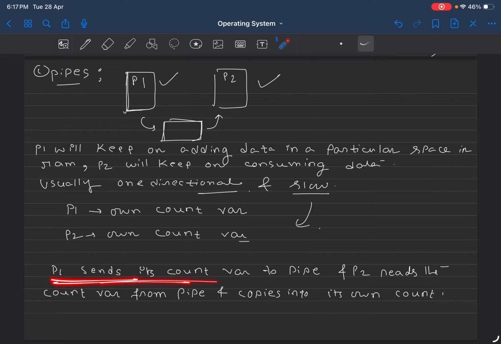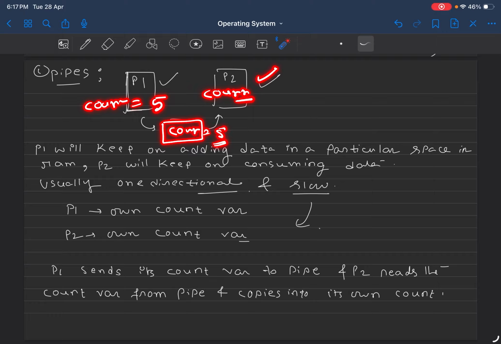P1 sends its count variable. Let's say there is a count variable in P1 and also a count variable in P2. Let's say count equal to 5. So P1 writes inside the pipe that count equal to 5. P2 comes and sees, oh, inside the pipe count is equal to 5. P2 has read the value of count. Now P2 goes and writes in its own space that count equal to 5.